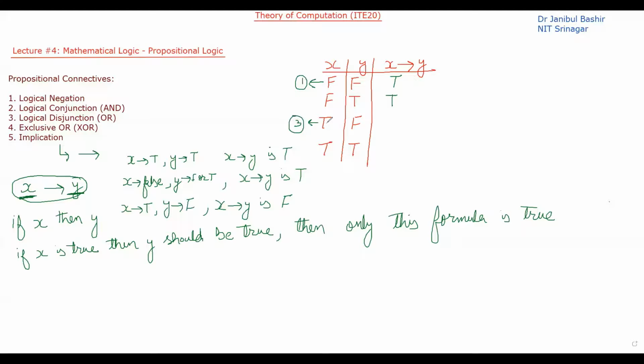However, here X is true, but Y is false. So this statement will be false. Here X is true and Y is true. So this statement will be true. So this is the truth table for the implication.